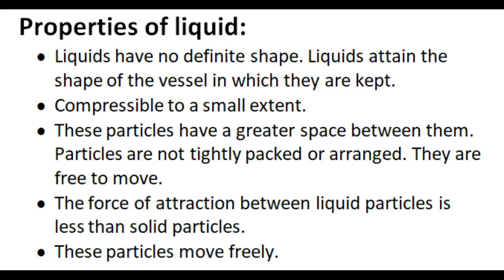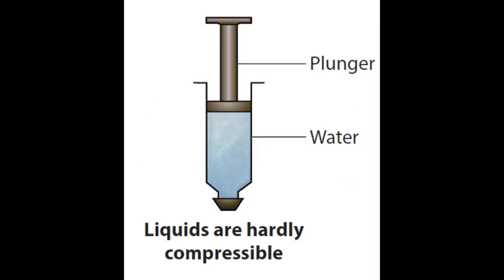Next, let us see the liquids. Liquids have no definite shape. Liquids take the shape of the vessel in which they are kept. They are compressible to a small extent. Let us fill the syringe with water. Now try to press the piston down. It was difficult to press the liquid. Thus, we can conclude that liquids are hardly compressible.